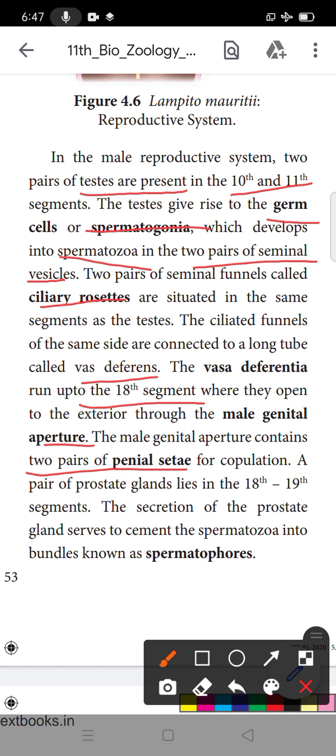What is the role of the setae? The setae are copulation organs. Copulation means the transfer of the male gamete to the female. Okay. The pair of prostate glands lies in the 18th to 19th segment.